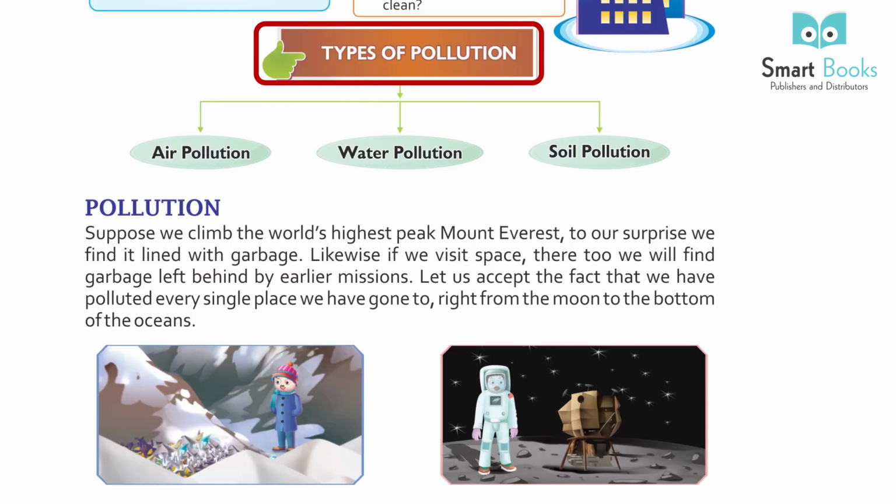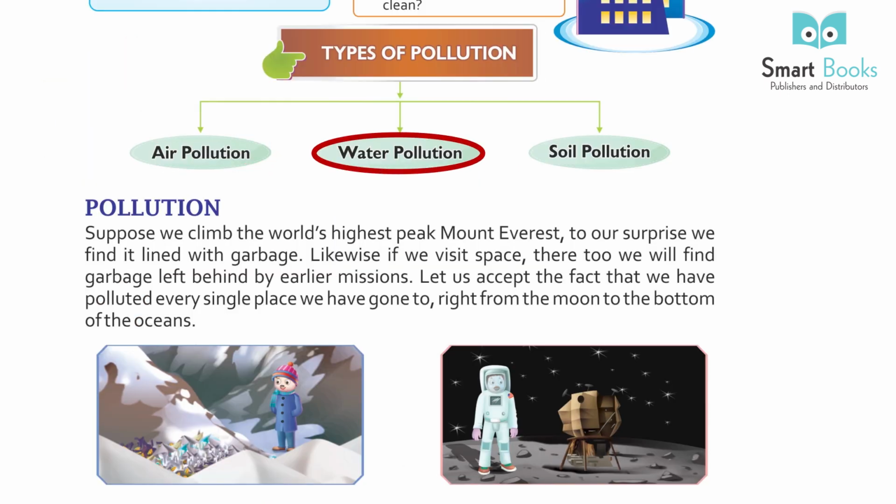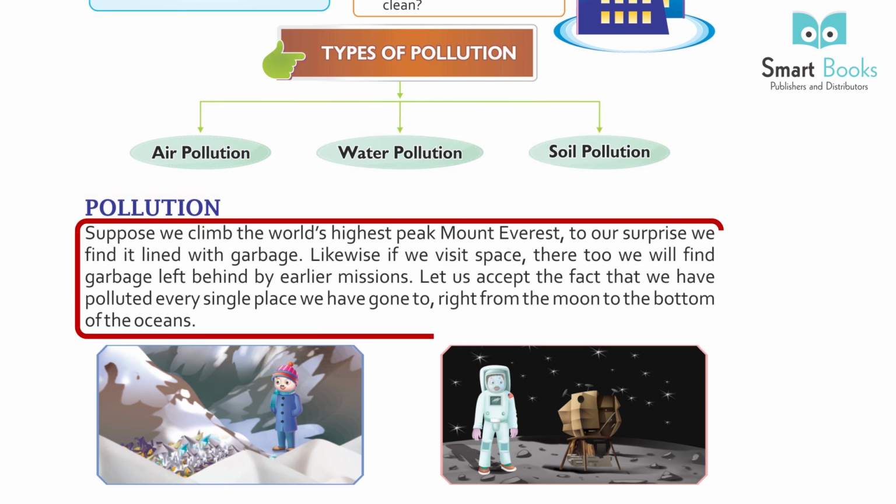Types of pollution: air pollution, water pollution, soil pollution. Pollution. Suppose we climb the world's highest peak, Mount Everest. To our surprise, we find it lined with garbage. Likewise, if we visit space, there too we will find garbage left behind by earlier missions. Let us accept the fact that we have polluted every single place we have gone to, right from the moon to the bottom of the oceans.